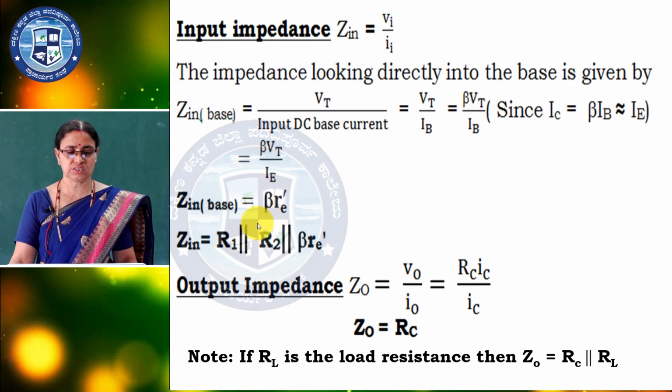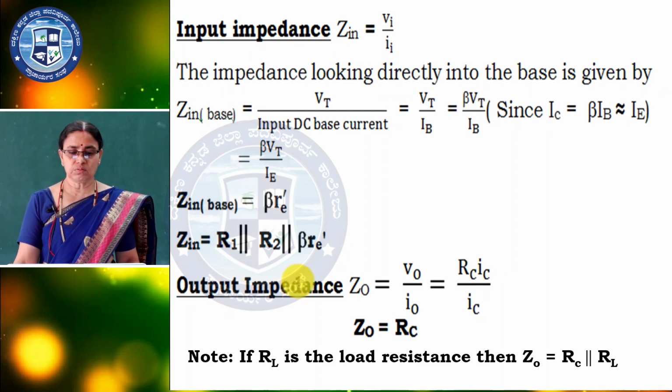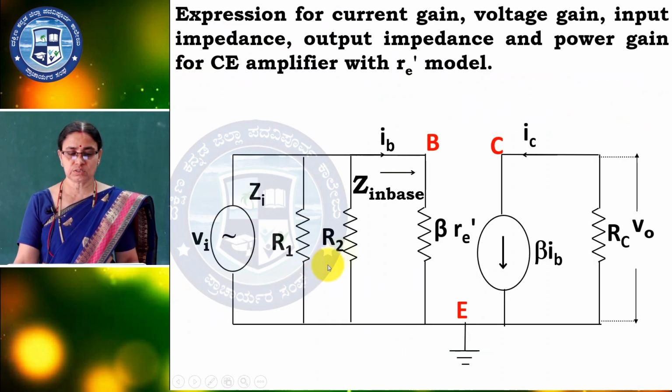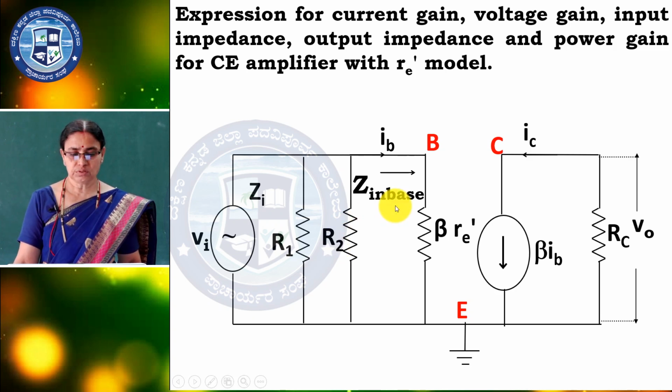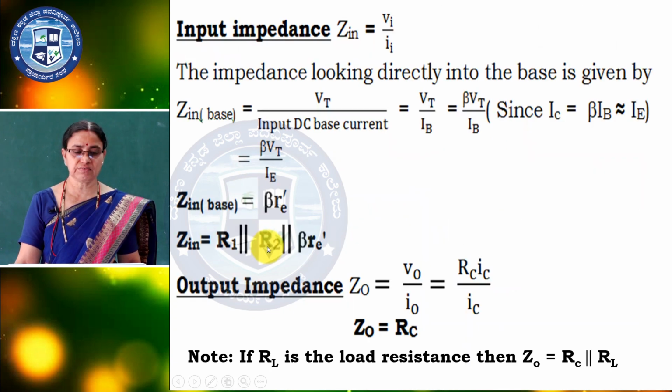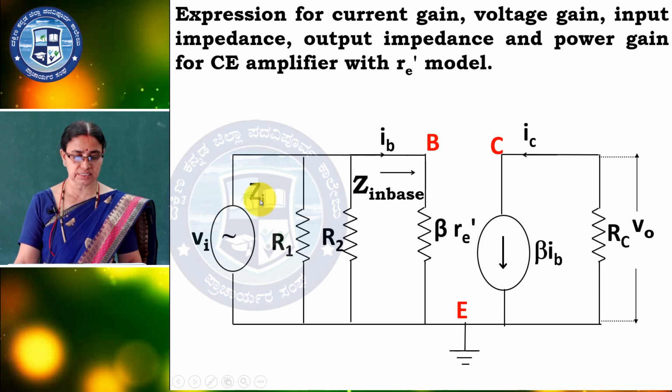Now consider Zin, which is the whole input resistance, Zi as I have given here. Zin is equal to R1, R2 and Zin base, all considered together. Here also you have to write it as Zin only.